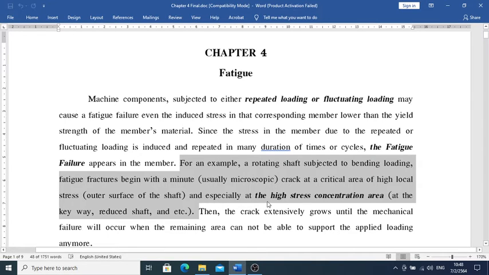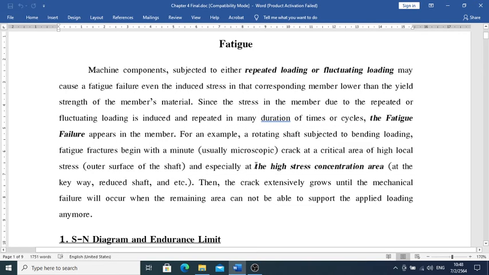And then it says here the high stress concentration area at the keyways or reducer. This is the highlight that I would like you guys to highlight: the high stress concentration. It means that normally, when you have some machine component, you have to cut it or reduce the size, or there is an abrupt change on the workpiece due to machining or the need to reduce the size. Whatever it is, you're going to have stress concentration.